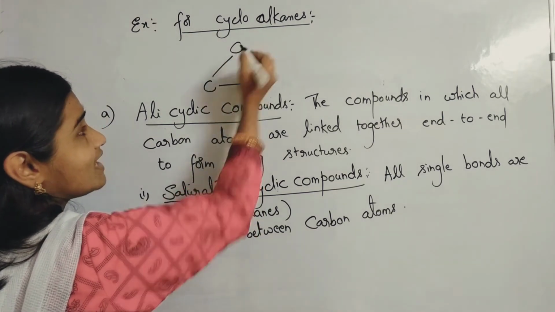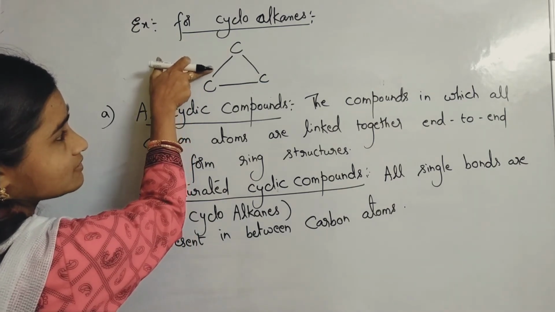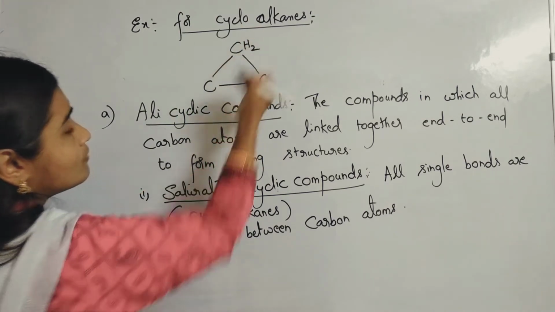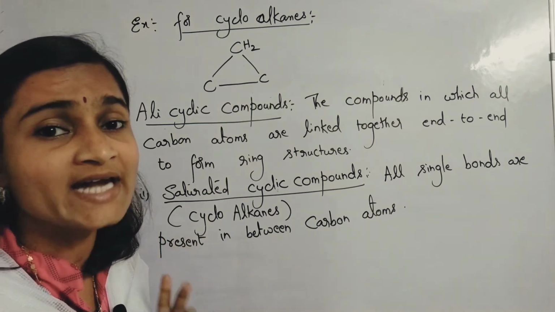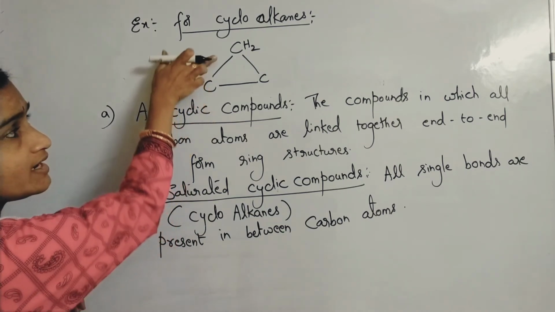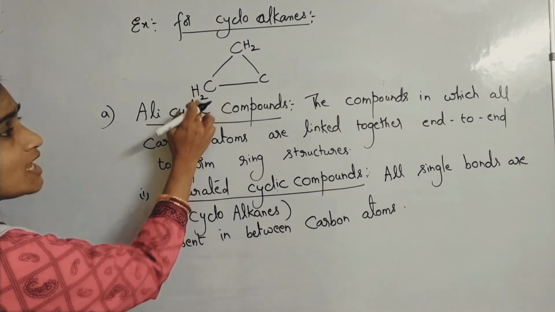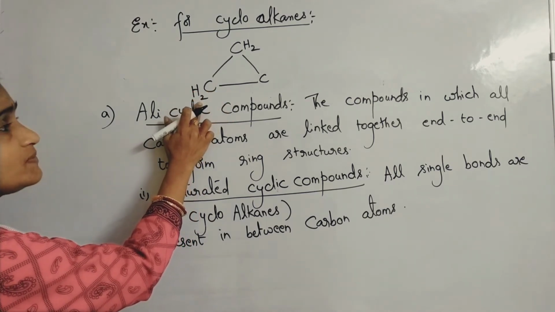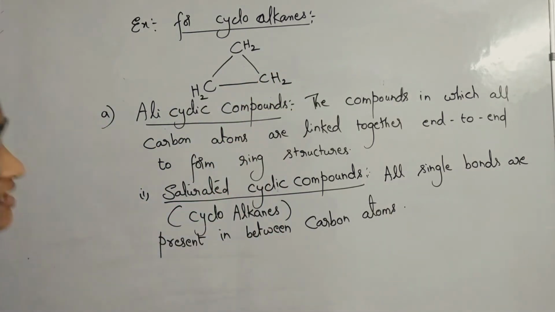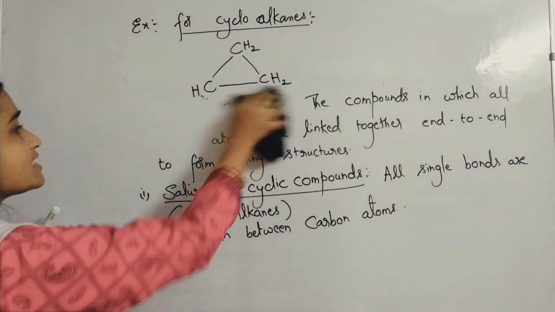Carbon's tetravalency has to be satisfied; please remember that. This carbon is bonded with one on this side and one on this side, so 2 bonds are already there. It should be bonded with 2 more hydrogens to satisfy tetravalency. The same is the case with this carbon also, so here you keep CH2, and this one also CH2. This is the structure with 3 carbon atoms joined end to end to form a ring structure.